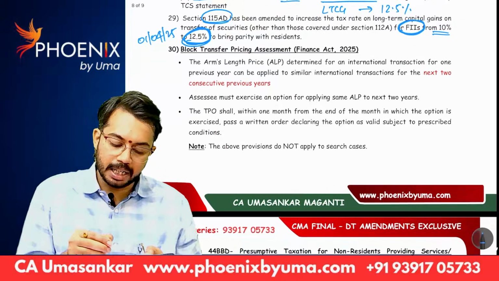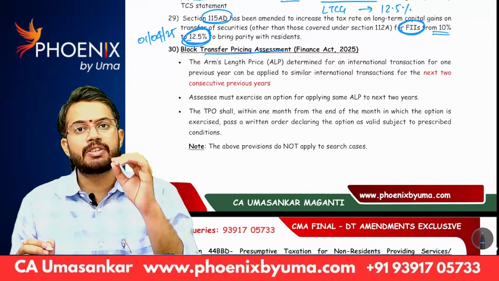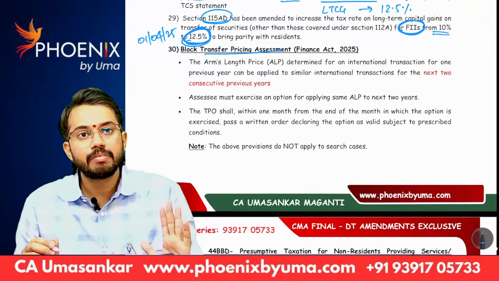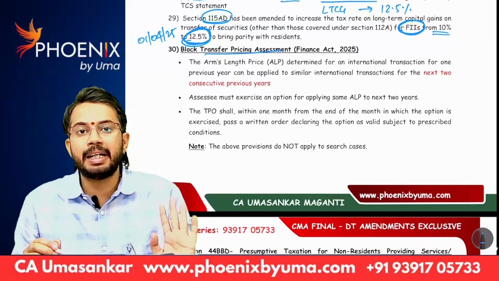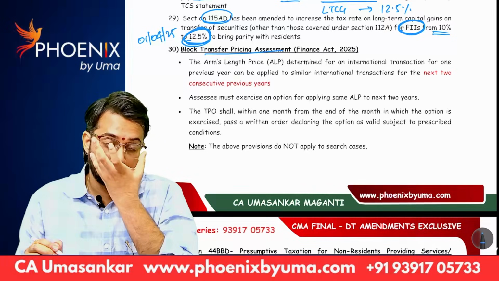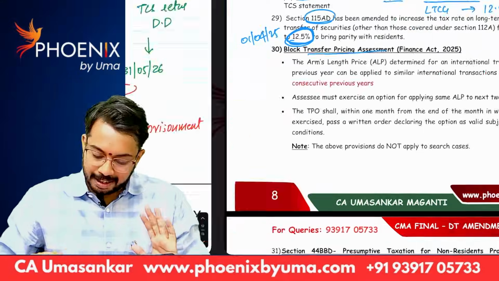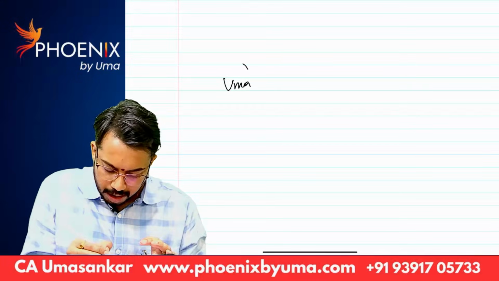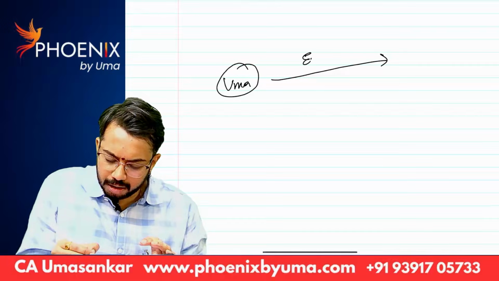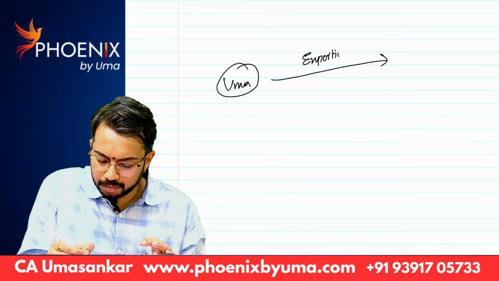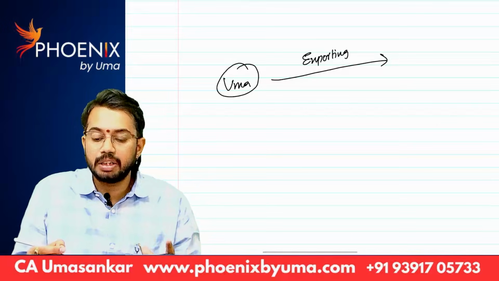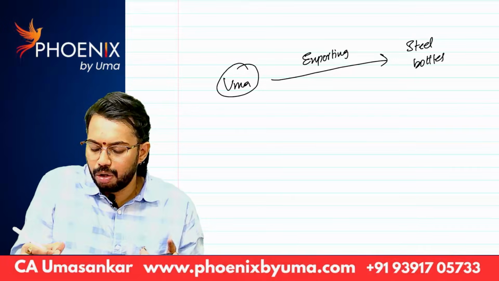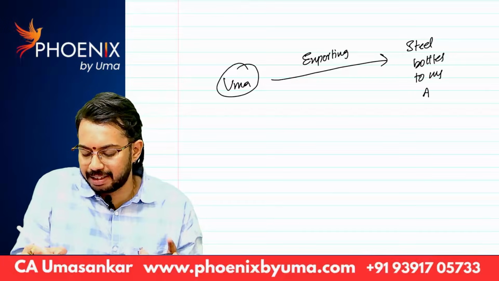Next, block transfer pricing assessment. Transfer pricing is a very important chapter at CMA final level, but there is only one amendment in the transfer pricing chapter. See, let's say I am into export business. Let's say I am exporting steel bottles to my associated enterprise.